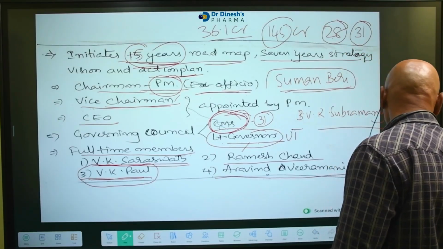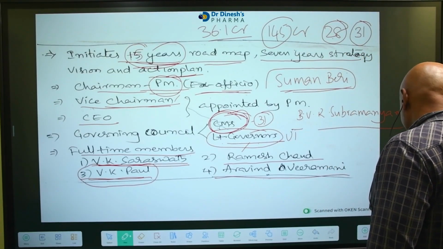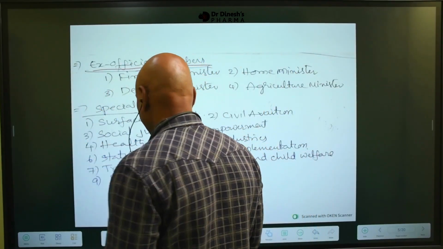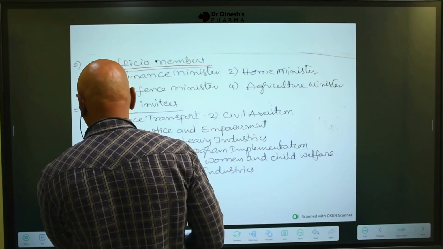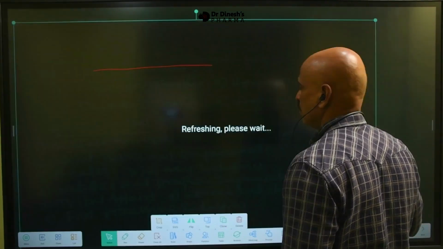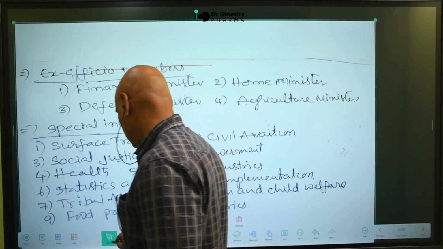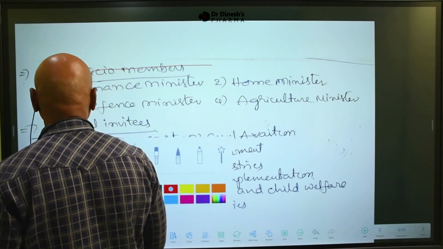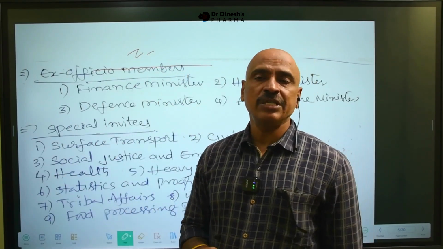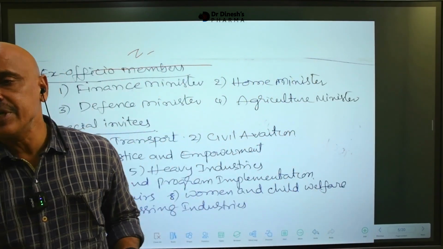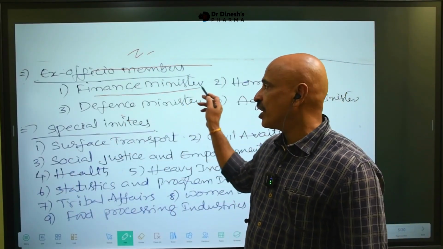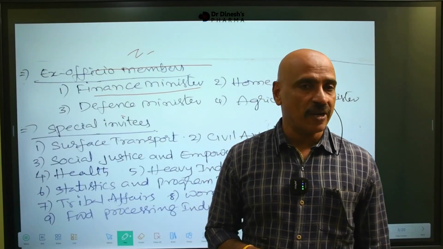Next we go to the ex-officio members. We have to remember the ex-officio members in NITI Aayog. Ex-officio members means they are not full-time members. They are central ministers. The finance minister, who is our present finance minister? The finance minister is Nirmala Sitharaman.